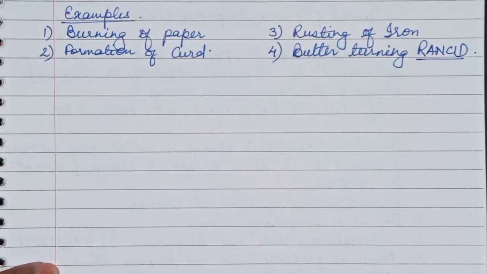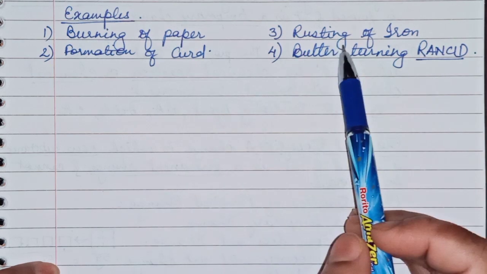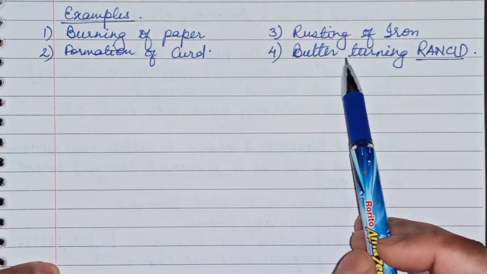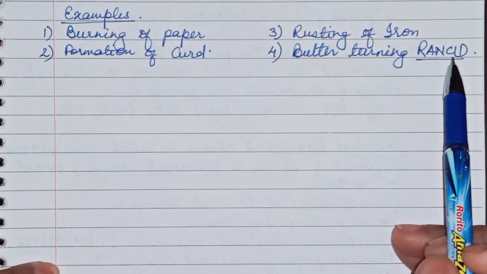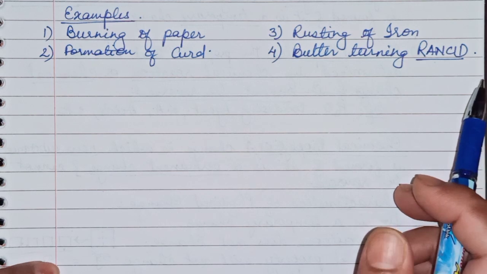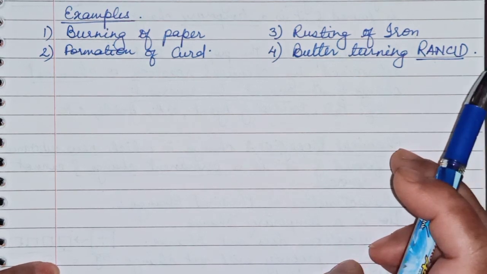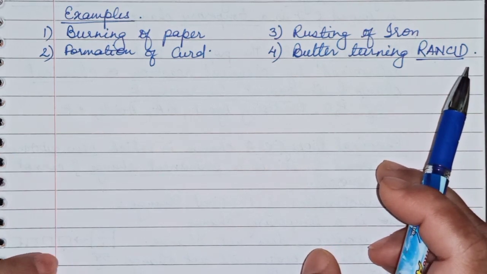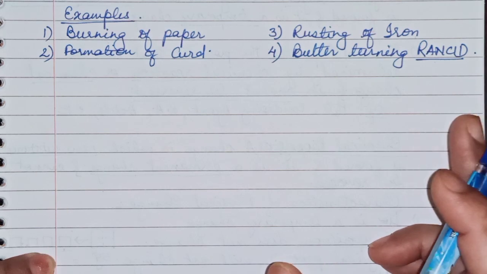Good. So examples are burning of paper, formation of curd, rusting of iron, and next is butter turning rancid. This term rancid is new for you. Rancid means, when any fatty acids, that is, the acid present in fat like oil, butter, cheese, these things have some acid in them.